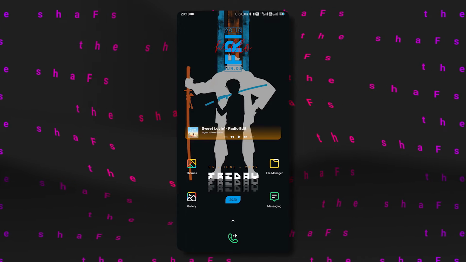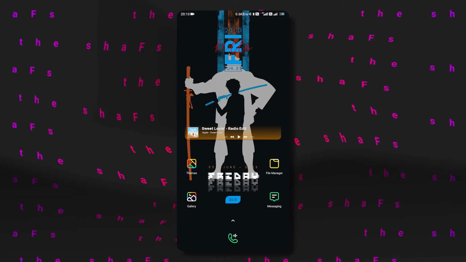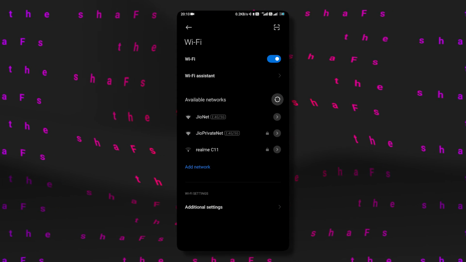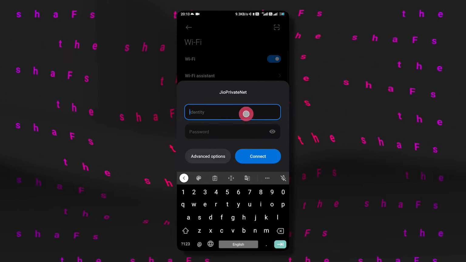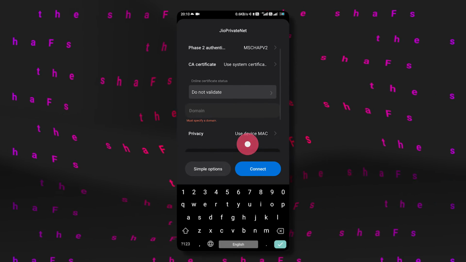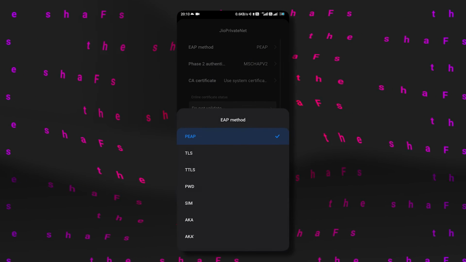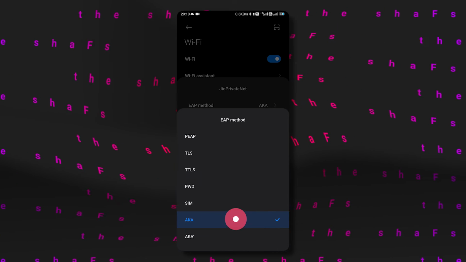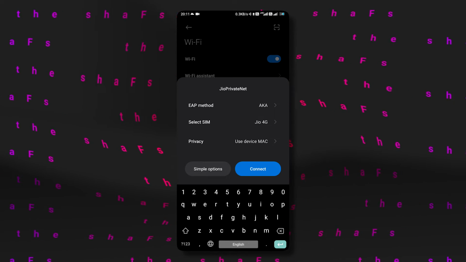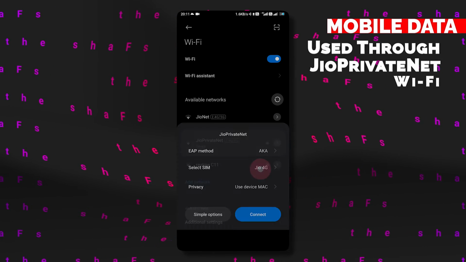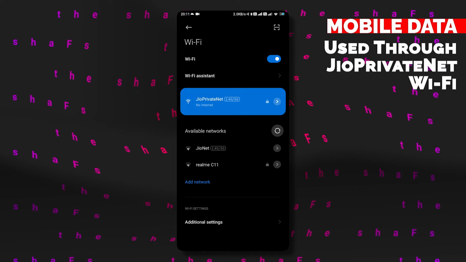Now without further ado, let's get started. So first we will turn on the Wi-Fi in any public place where there is Jio Private. Now when you click on the Wi-Fi network, it will ask you for username and password, but don't worry, just click on the advanced option. Now at the top, select the AKA under the drop down menu of EAP method. Remember AKA, not the AKA dash. Now select your Jio SIM under the select SIM. Now you will be connected and you can use your internet data on your number through the Wi-Fi.